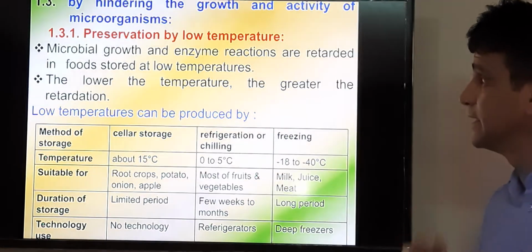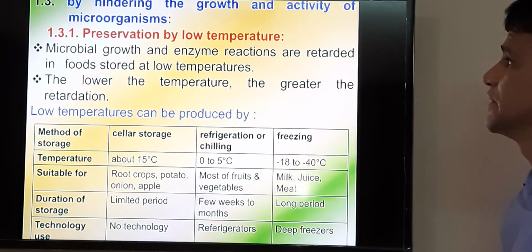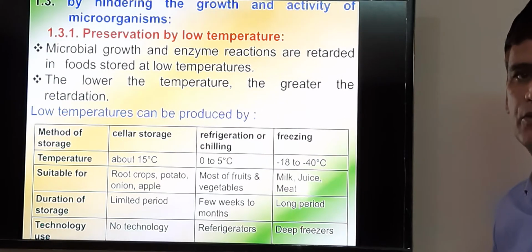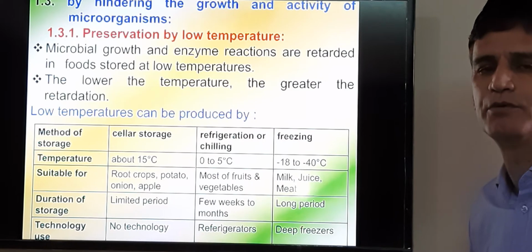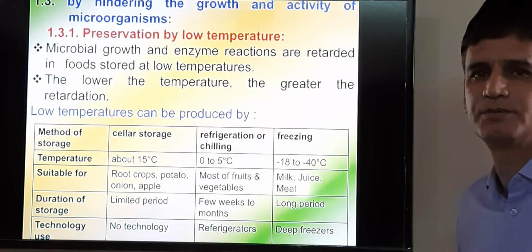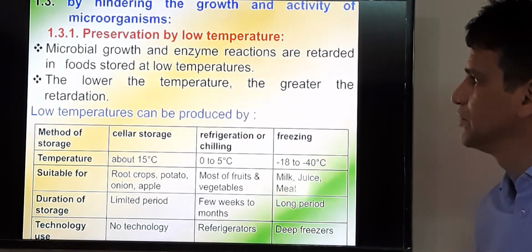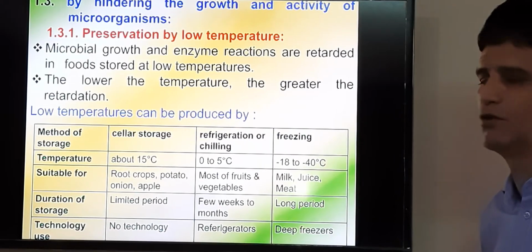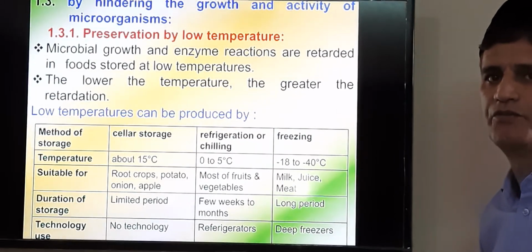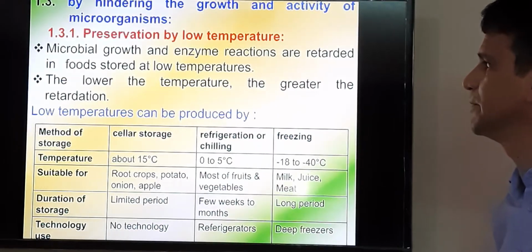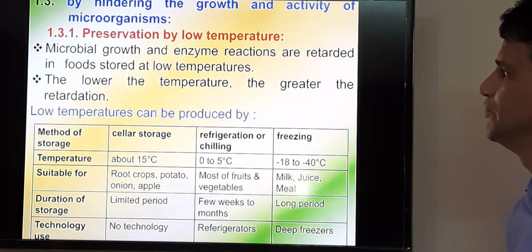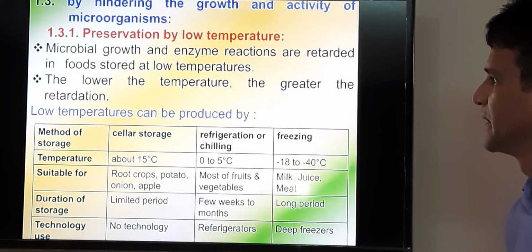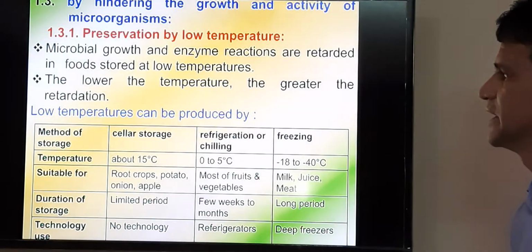Similarly, the third technique is hindering the growth and activity of the microorganisms. As I told you, in this technique we cannot kill the microorganisms, but we have to keep the population, growth and activity of the microbes to the minimum level. So in this technique we can use low temperature. At low temperature we can slow down the growth and activity of the microbes, and not only the microbes but also the enzymatic reactions of the food we can keep to a minimum. The lower the temperature, the greater the retardation of such decomposition.